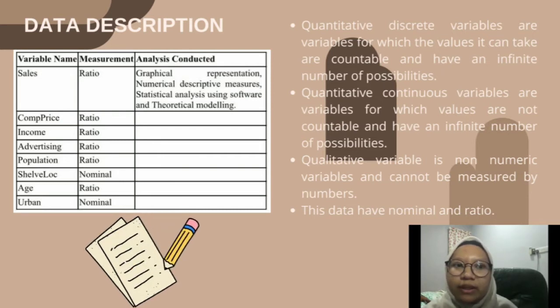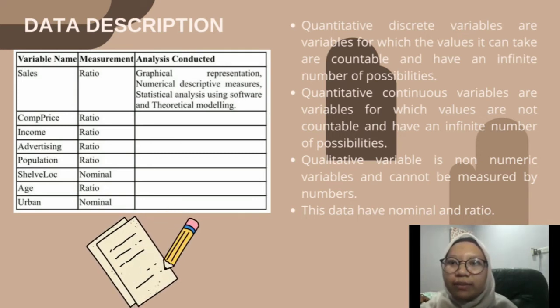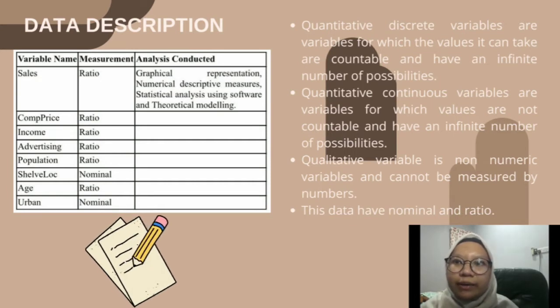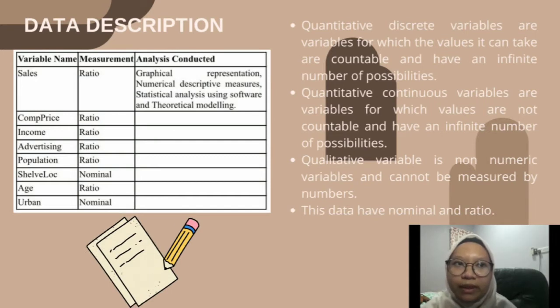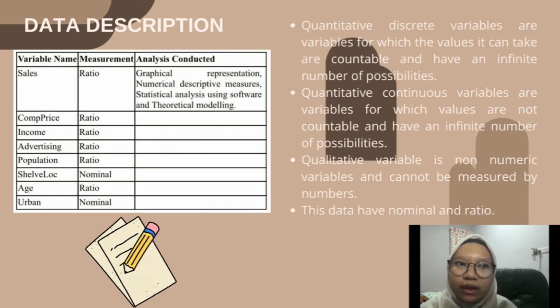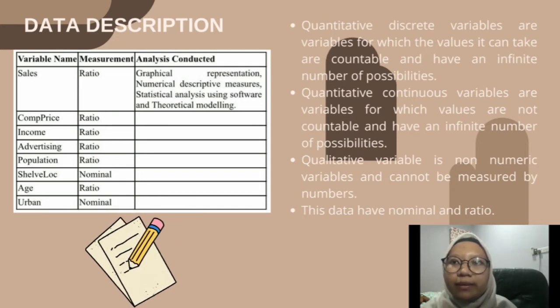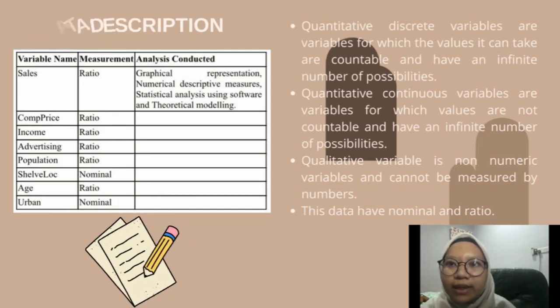For example, sales data. Qualitative variable is a non-numeric variable and cannot be measured by numbers. For example, Sheffield and urban. These data have nominal and ratio scales of measurement. For example, scale of ratio for the variable sales, and Sheffield and urban variables, which are scale of nominal.